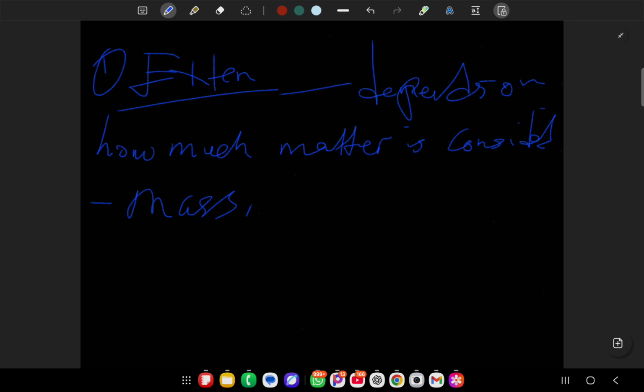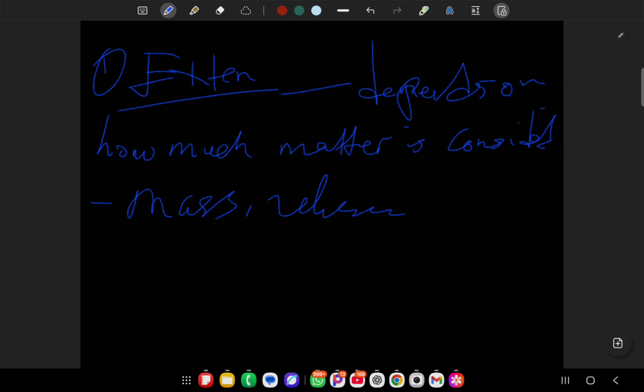When you increase the amount of matter, it means that, for example, mass is also going to increase. Then another thing is volume. Volume is an extensive property.